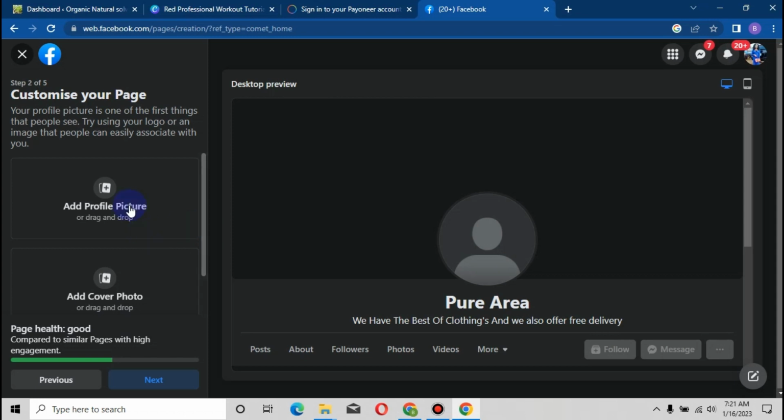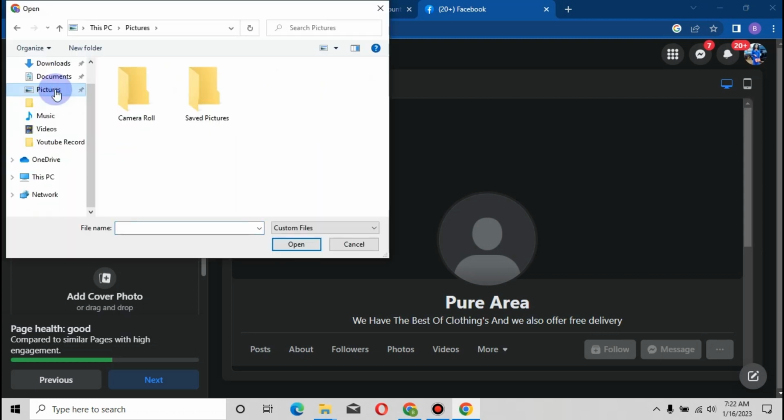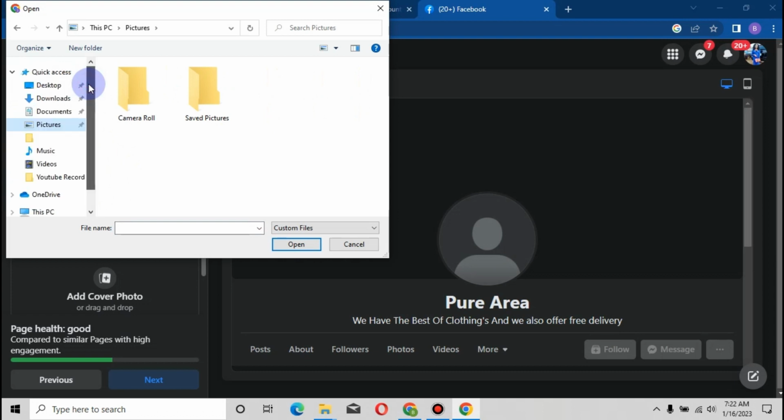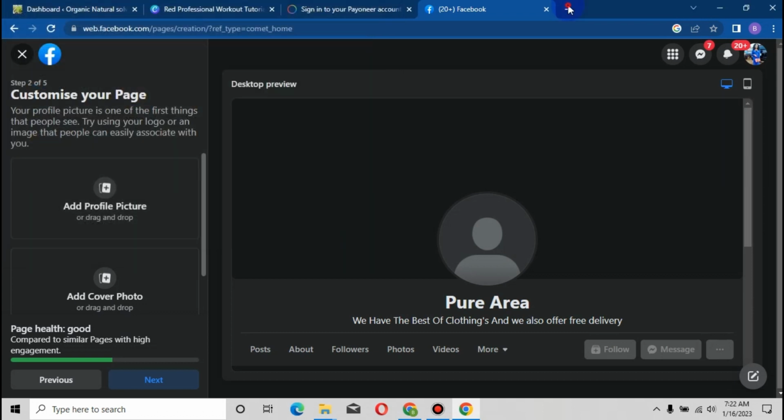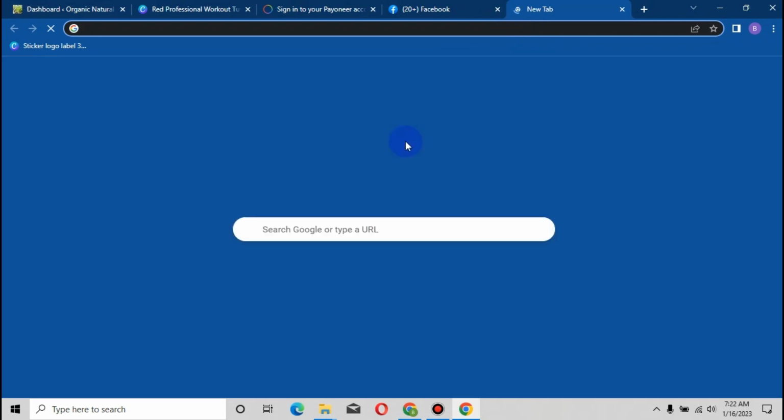So that being said, the first thing they are telling us to do here is to add a profile picture. So let's just tap on add a profile picture, and remember we are dealing with clothing. I don't think I have many clothing images right here, but it's not a problem. We can get these pictures on the internet. Google is our friend. So let's just go and browse for clothings.